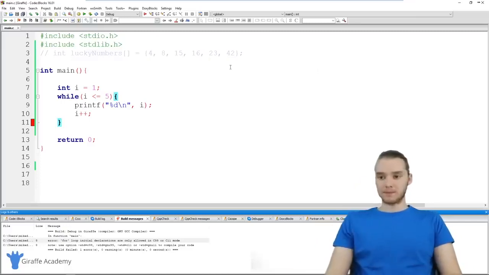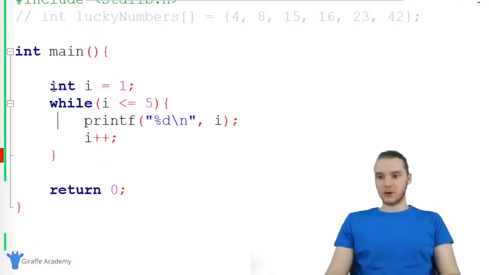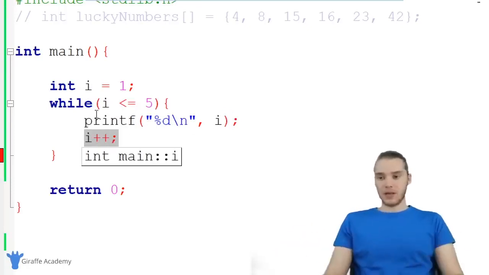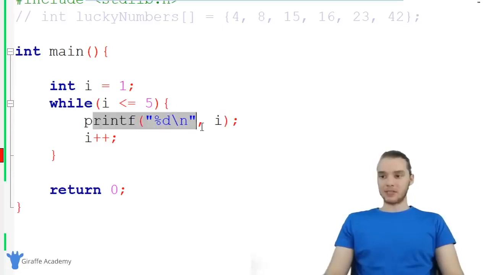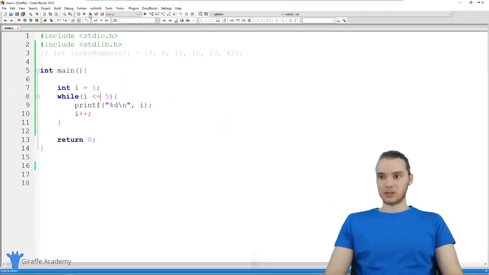So down here in my program, you'll see that I have a while loop set up. And I have just sort of a basic while loop. And I want to show you guys what it's doing. So essentially up here, I'm saying int i is equal to 1. So I'm giving this integer i the value of 1. And I'm saying while i is less than or equal to 5, I'm going to print out the value of i, and then I'm going to increment i. So this is a very simple while loop. Basically, we have this variable i, and every time we go through the loop, we're printing it out until it's greater than 5. So let's run this program, and we'll see what it does.